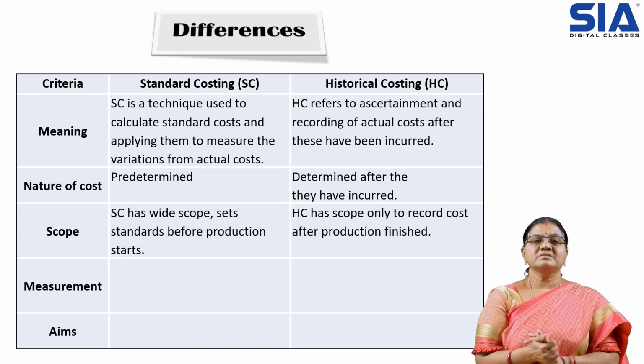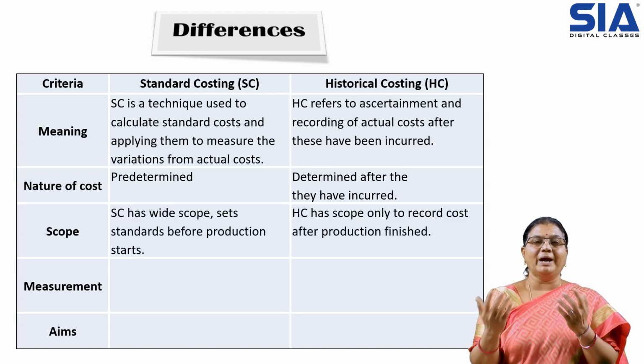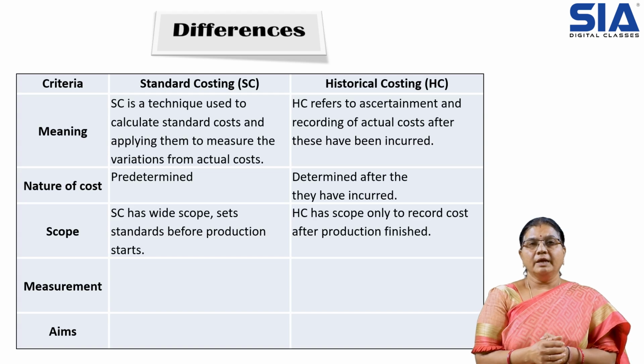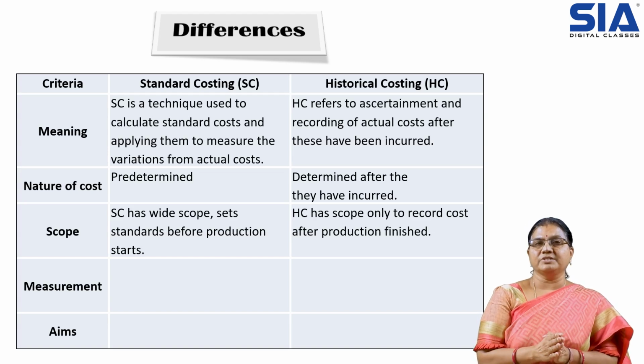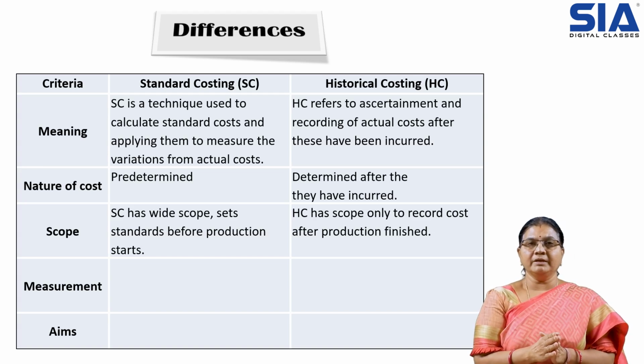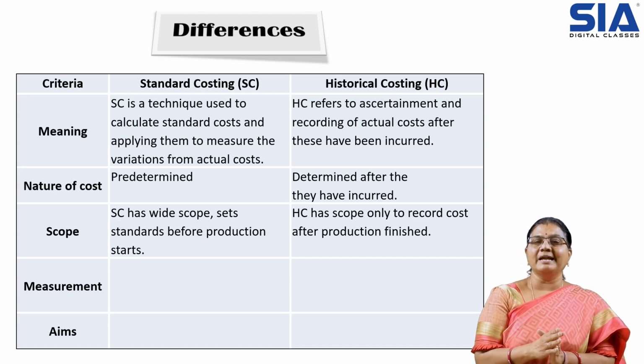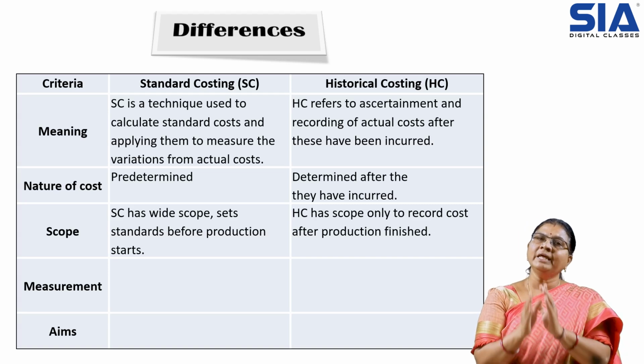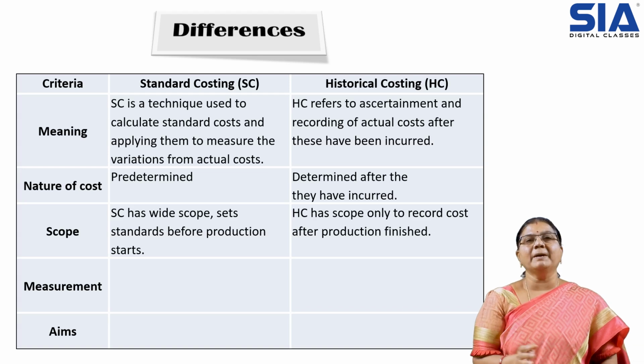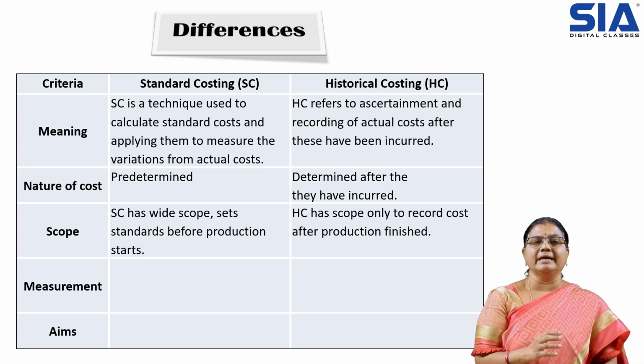Then scope. Standard costing will have wide scope because it is prepared before the production starts. Historical cost will have less scope when compared to standard costing because it can only record the cost after the performance. It cannot add anything else.